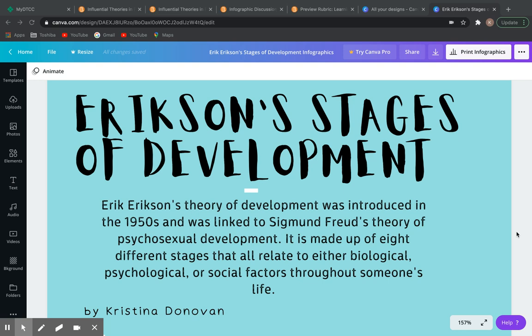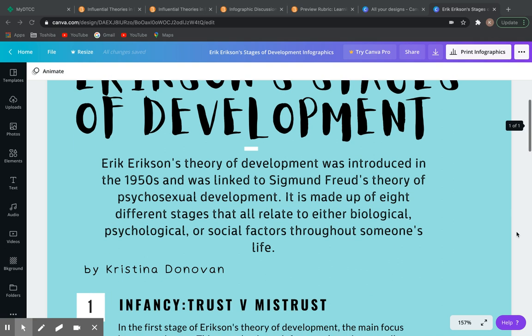Hello, everybody. For my infographic, I chose Erikson's stages of development.